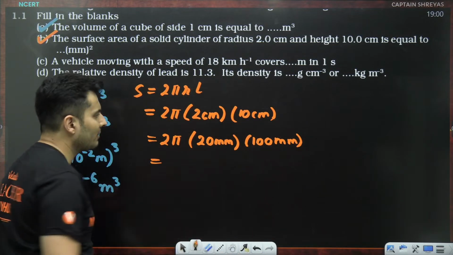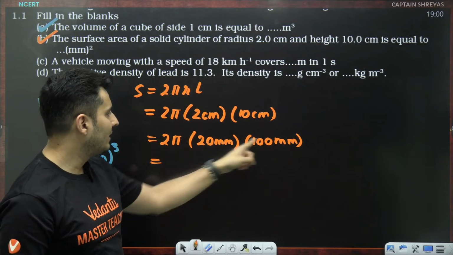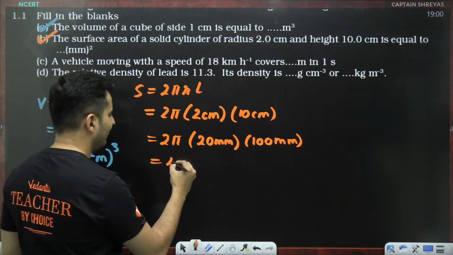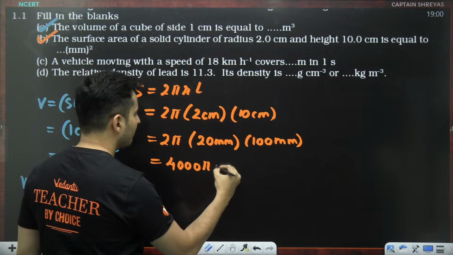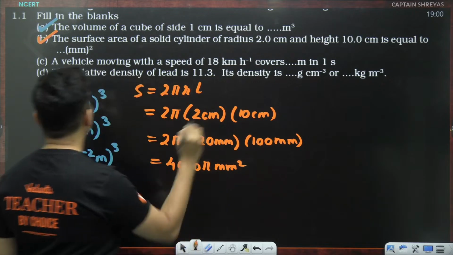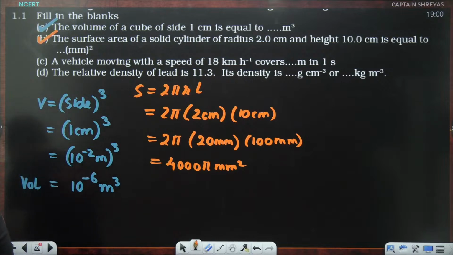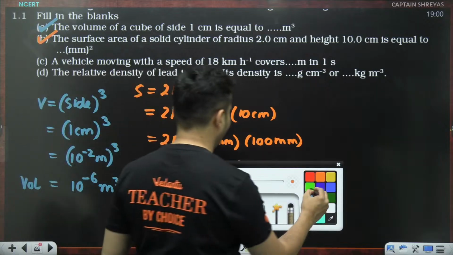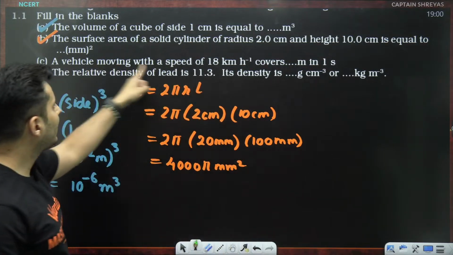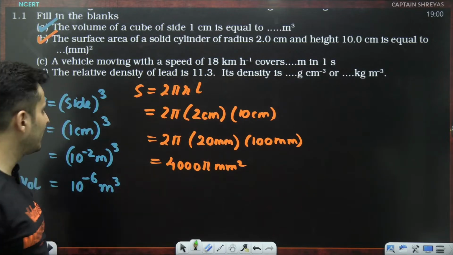So what will this become, guys? 2 twos are 4. 4 is there and 3 zeros are there. So this will become 4,000 pi millimeter square. Is that clear? Everybody got it? This is the second answer. You can convert it into decimals to fill in the blanks properly. Next one. A vehicle moving with a speed of 18 kilometers per hour moves how many meters per second?